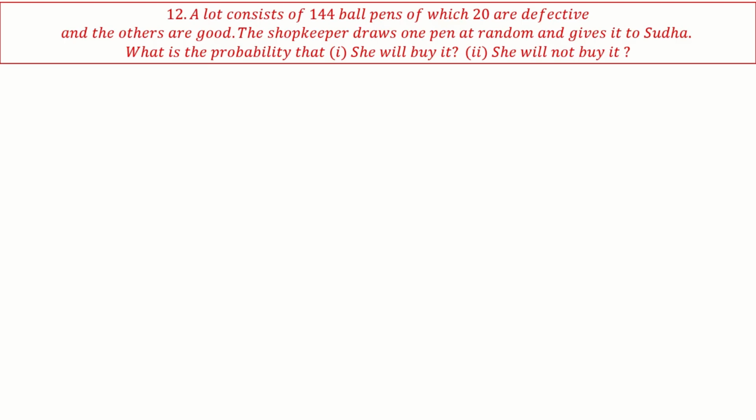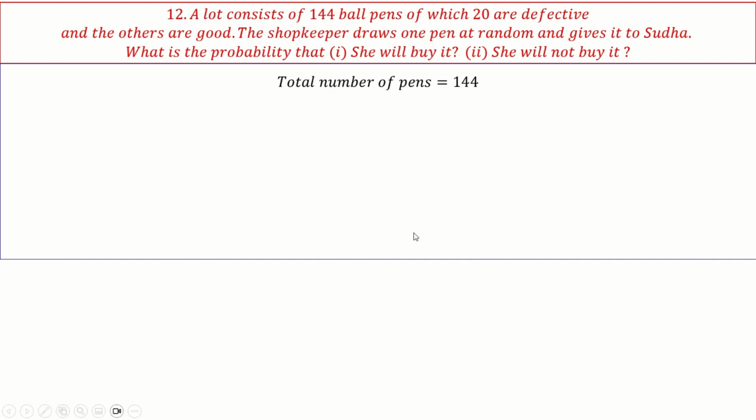A lot consists of 144 pens, of which 20 are defective and the others are good. The shopkeeper draws one pen at random and gives it to Sudha. What is the probability that she will buy it and she will not buy it? Okay, so both are definitely complementary events. So whatever is the probability, one minus probability is the other one.